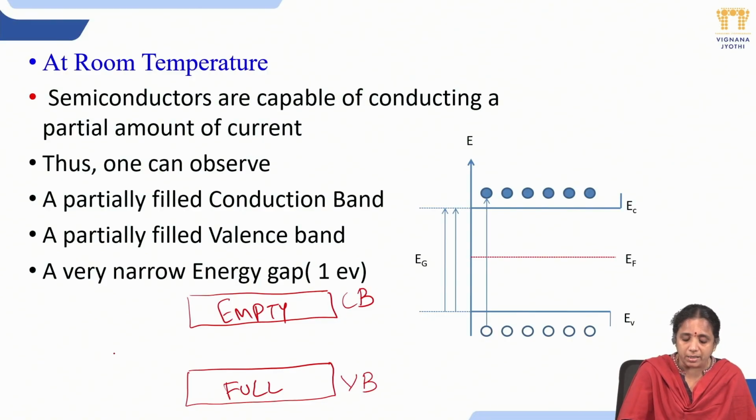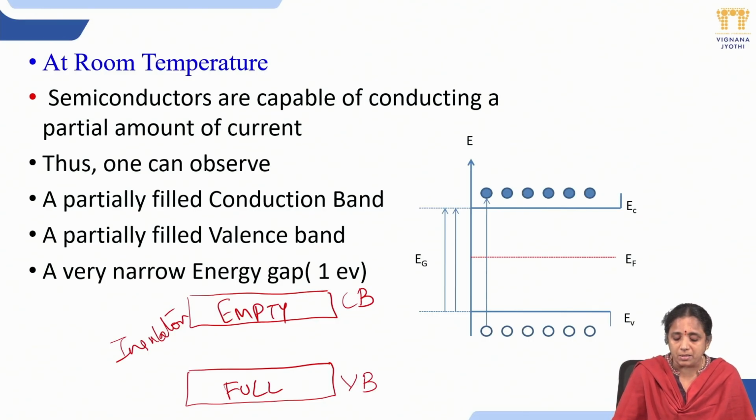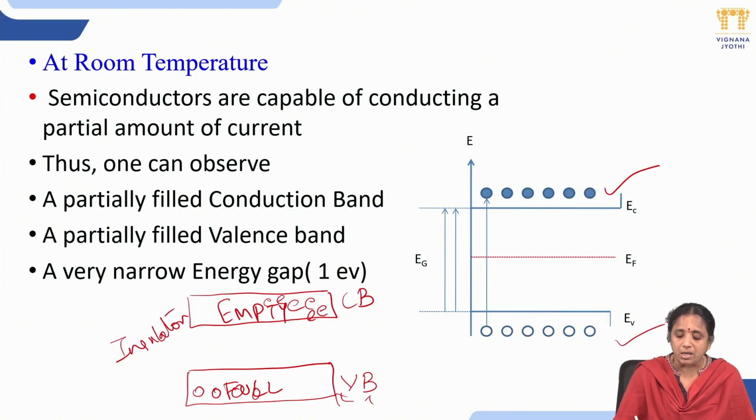At this stage, it behaves as an insulator. It shows the properties of an insulator. It is not an insulator, it exhibits the properties of an insulator. But when you are giving temperature, the electrons partially move to the conduction band and holes form in the valency band. So when you are raising the temperature, a partially filled conduction band and a partially filled valency band can be observed, and the gap between the conduction band and valency band is 1 electron volt.